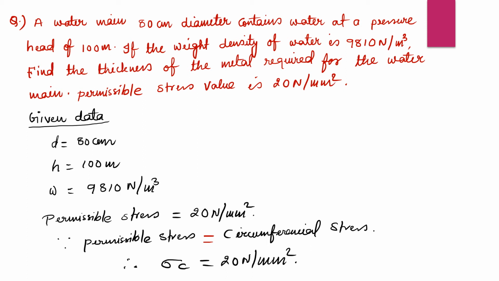Now let's do our solution. Actually, what we have to find?